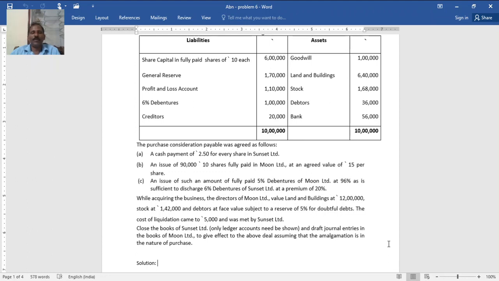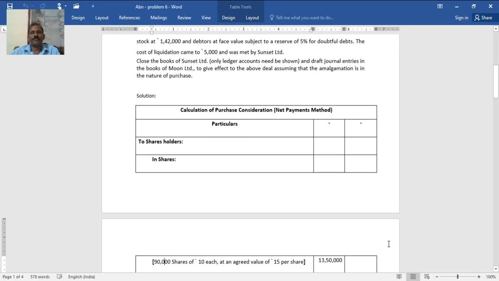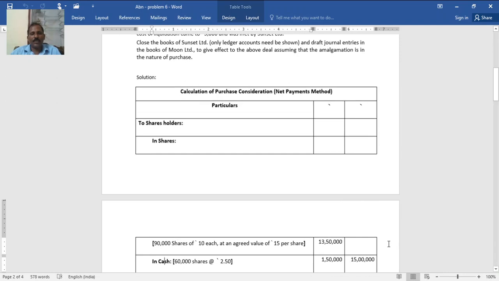The payment is made to equity shareholders in the form of shares as well as in cash. You are asked to prepare the closing books of Sunset Limited ledger accounts, and draft journal entries in the books of Moon Limited, amalgamation in the nature of purchase. Don't confuse. For accounting purposes, amalgamation, absorption, and even external reconstruction are called amalgamation only. Now calculation of purchase consideration, as already told, is the net payment method. Payment to shareholders in shares is there.